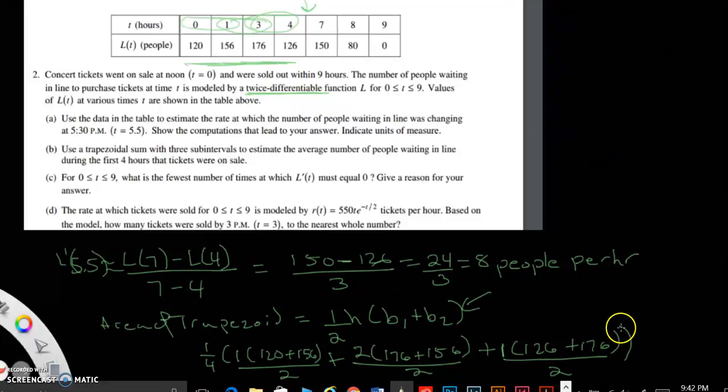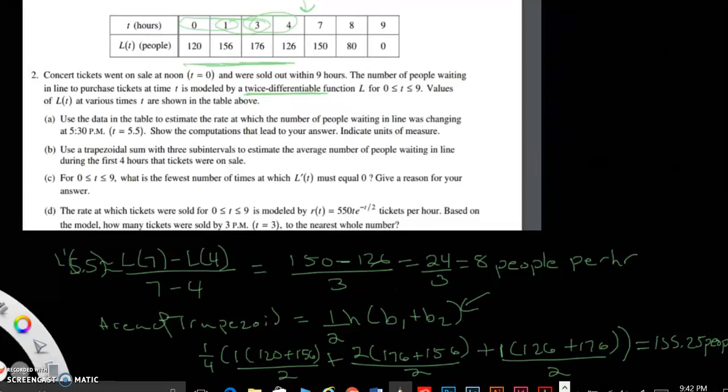This is a calculator question, so you could use your calculator. And when you solve this, you should get 155.25 people. How do you have 0.25 people? I would say 155. I would round it, but I would show your work.